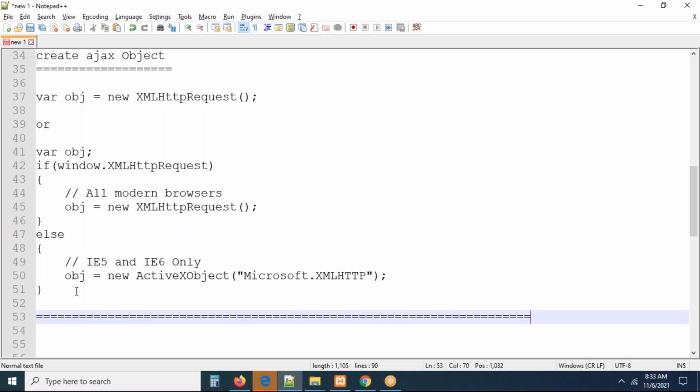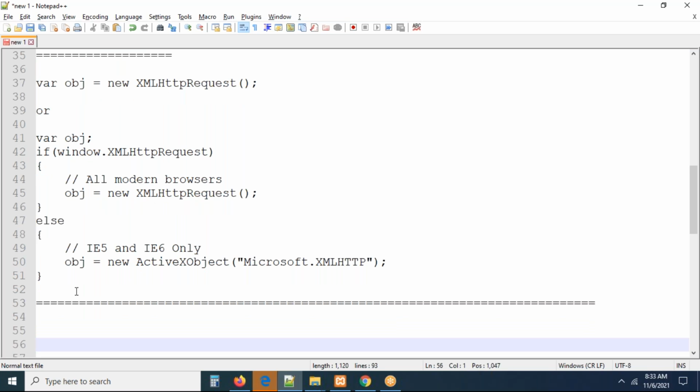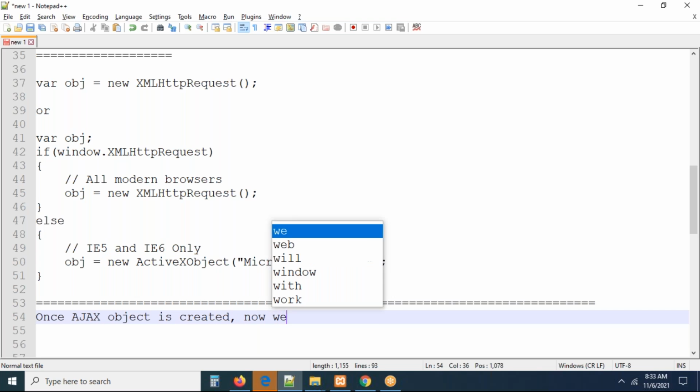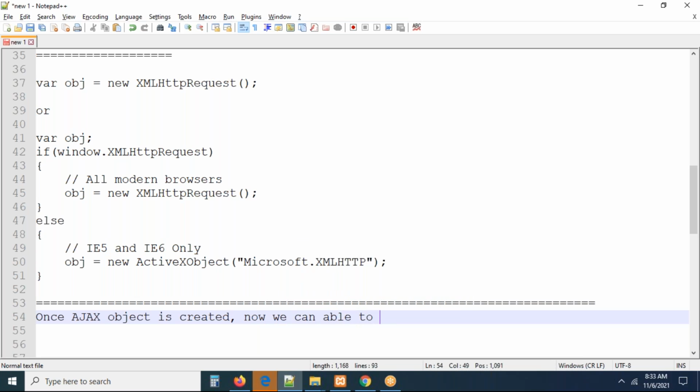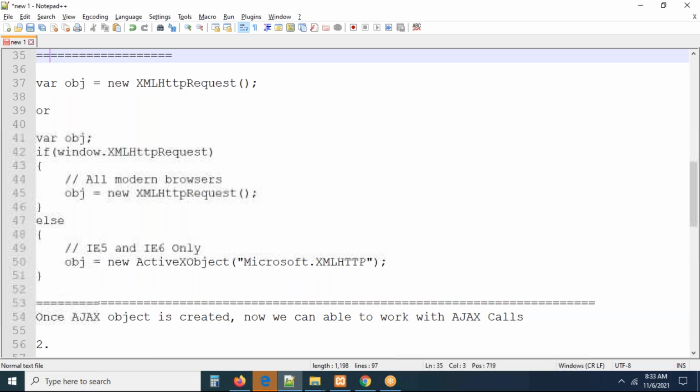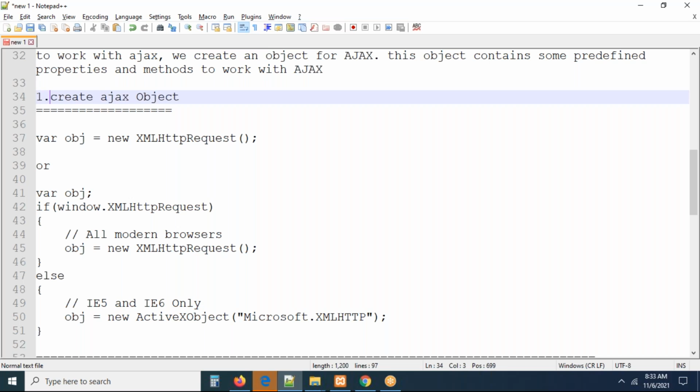First step is successfully done. What is the first step? Ajax object creation. Once the Ajax object is created, we are able to work with Ajax calls. Ajax calls, I mean, behind the scenes, how we can send the request, how we can get the data, and all we can do right now. The first phase is Ajax object creation. This is the first step. Creating the Ajax object is done.